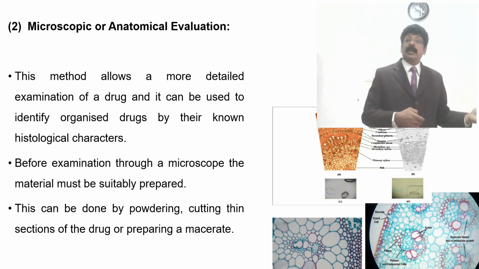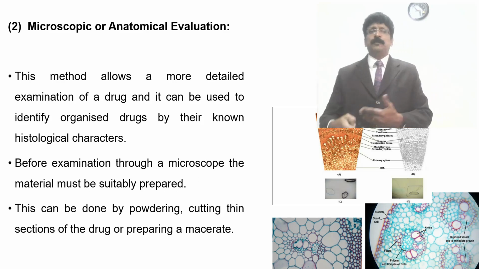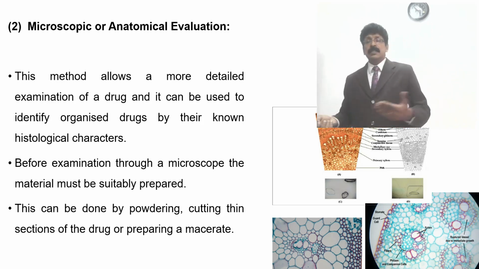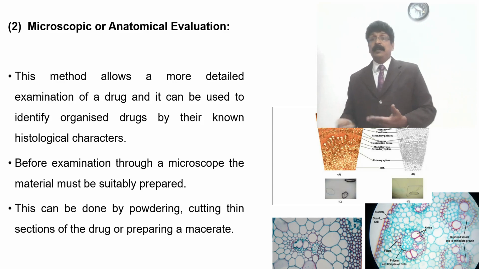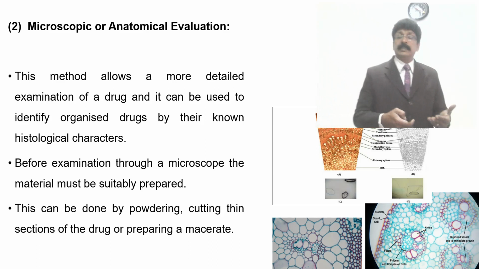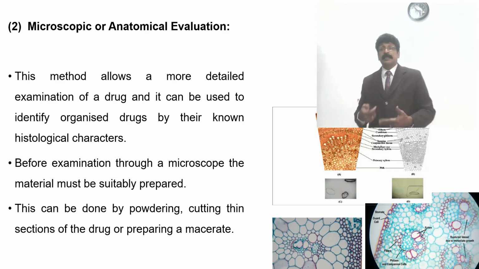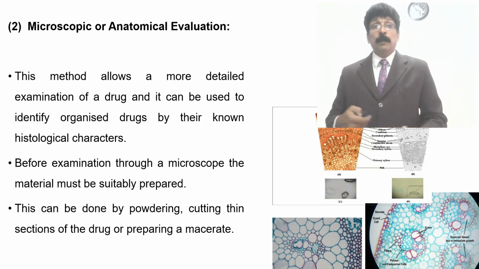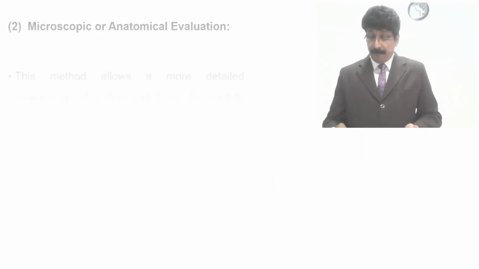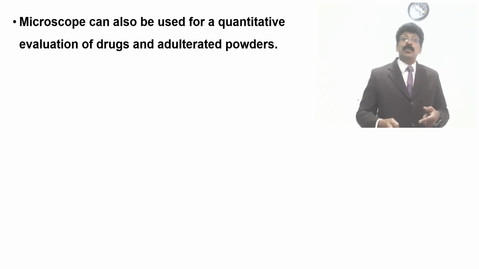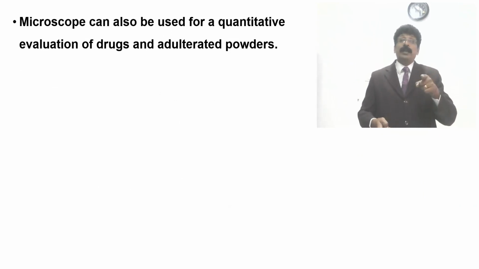According to the type and the layers present, whether it is an original drug, or an adulterated drug, or a completely different drug, can be identified by the anatomical or histological characters after taking a section of the given sample. Powder microscopy can also be used to identify the difference. The microscope can also be used for quantitative evaluation of drugs and adulterated powders.